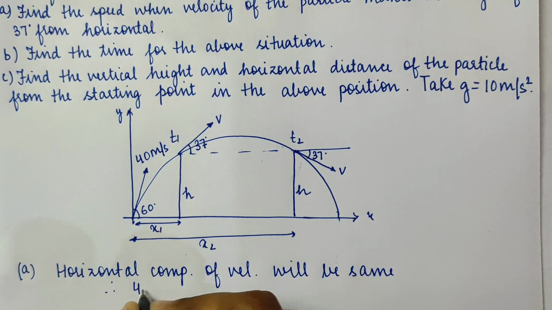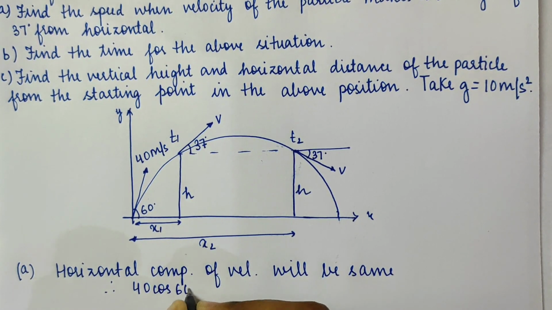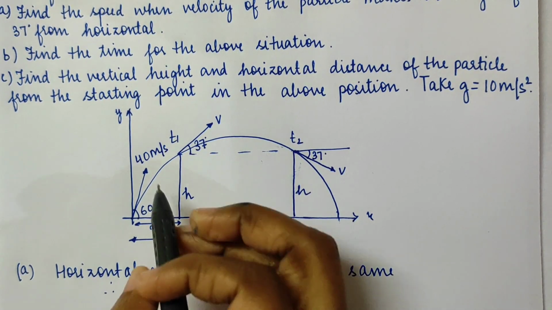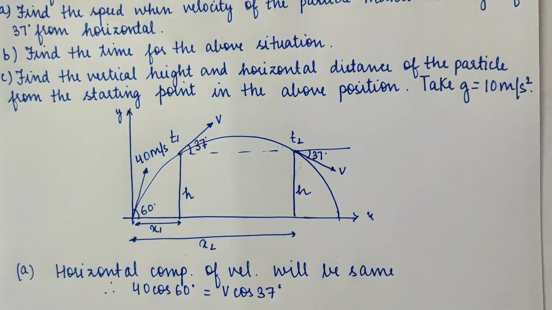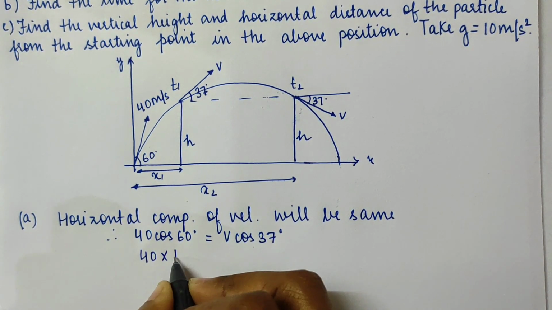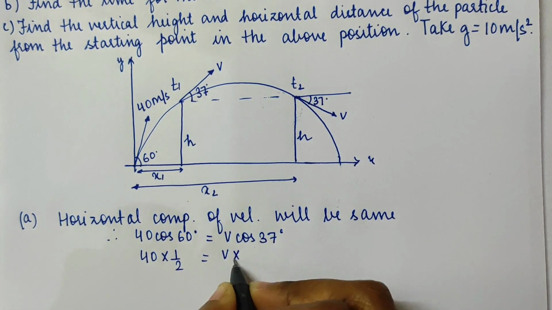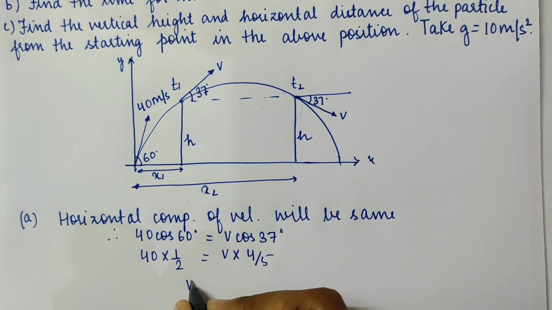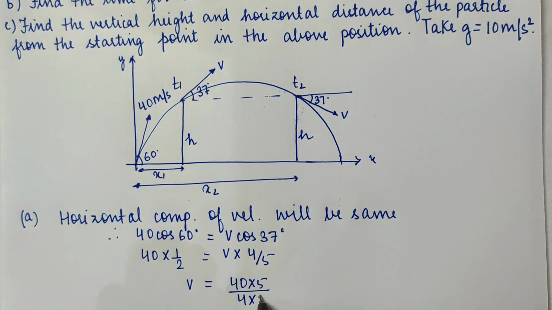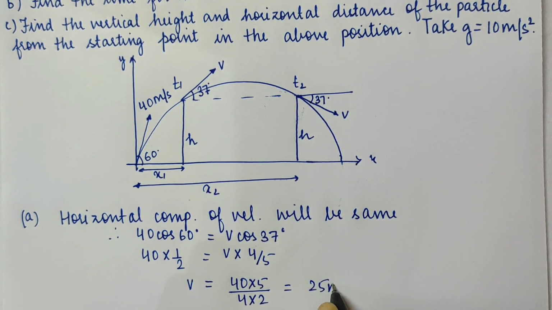Therefore, 40 cos 60 degree will be equal to v cos of 37 degree. So 40 into 1 by 2 equals v into 4 by 5. So this will give me v equals 40 into 5 by 4 into 2, that is 25 meters per second.